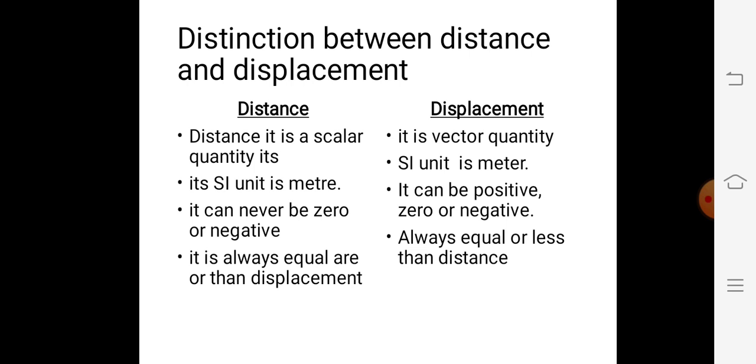Corresponding to a given displacement, the distance traveled may be larger than the displacement. However, when the motion from initial position to final position is along a single straight line, distance traveled equals the magnitude of displacement. In no case can distance traveled be less than the displacement.